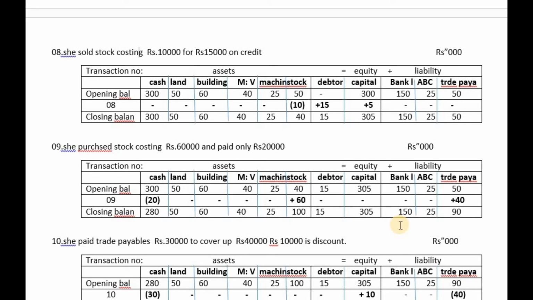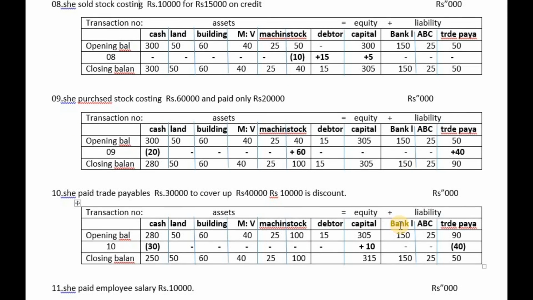Right. Next, the 10th transaction. Look at the 10th transaction. She paid trade payables 30,000 to cover up 40,000 rupees. 10,000 is discount. She, meaning Rovini, the business owner, paid trade payable 30,000 to cover up 40,000. You see, she paid 30,000 cash, but she covered up 40,000 out of the trade payable. Now 10,000 is a discount. See how it is recorded.